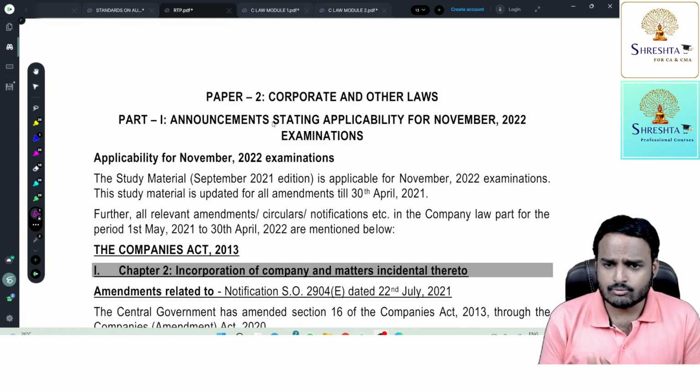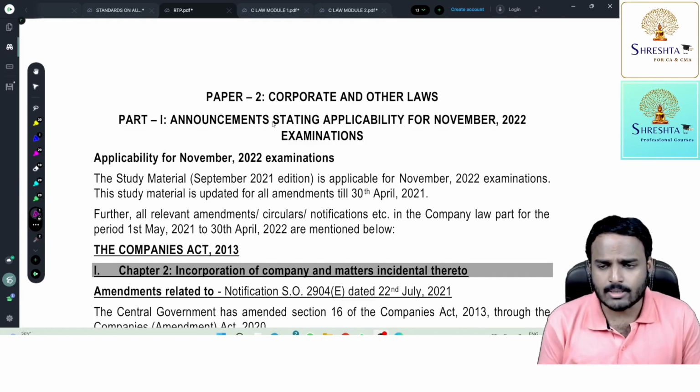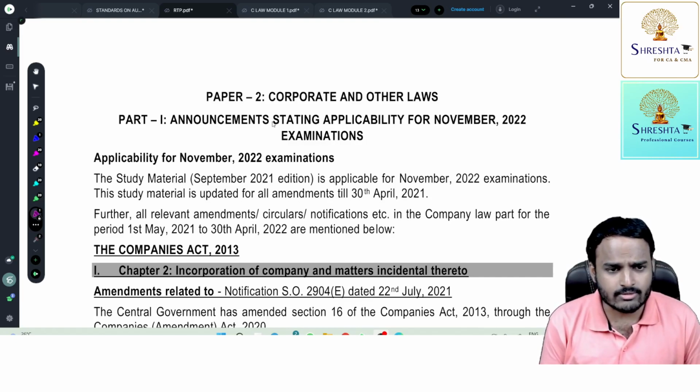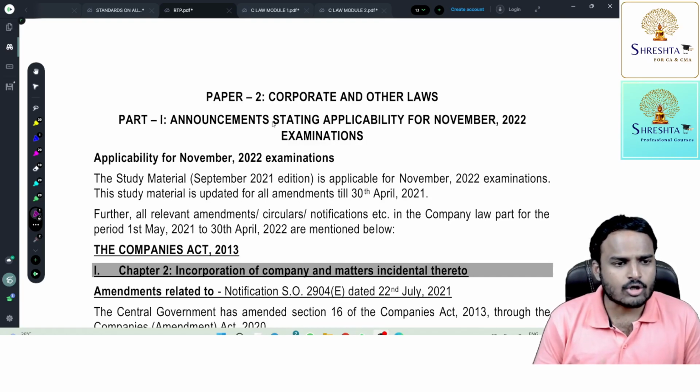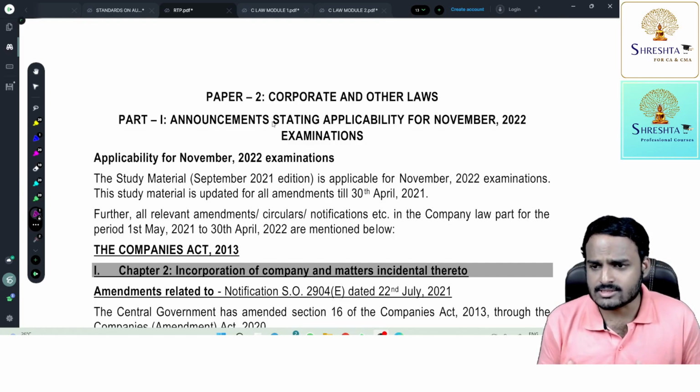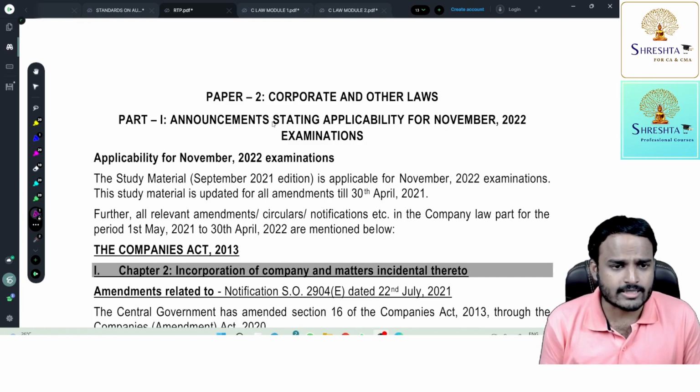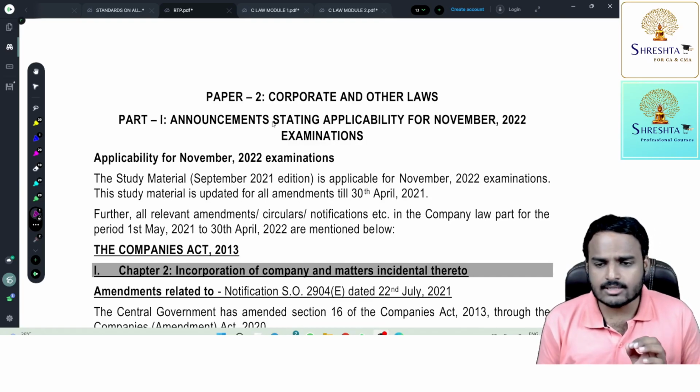We are left with some 22 days with respect to the upcoming November 2022 examination, right? So 22 days is a very important time period just for revision only. So revise the topics which you covered so far. Don't try to learn new things because we have very short time. And revision is very much important for qualifying the exams.